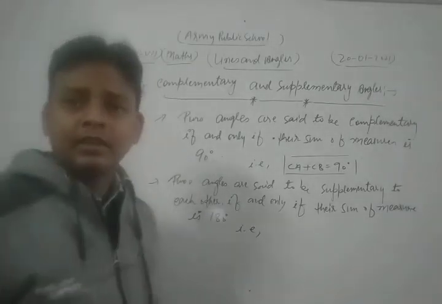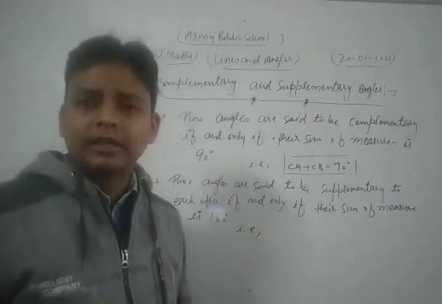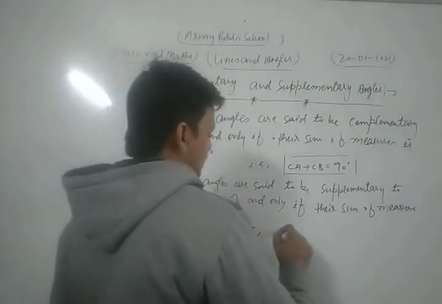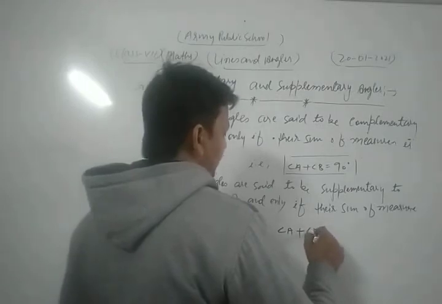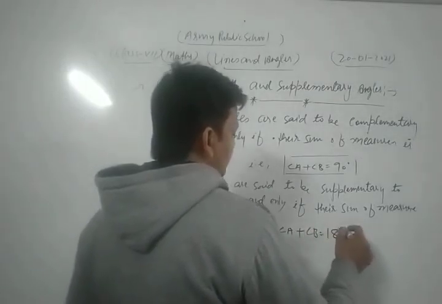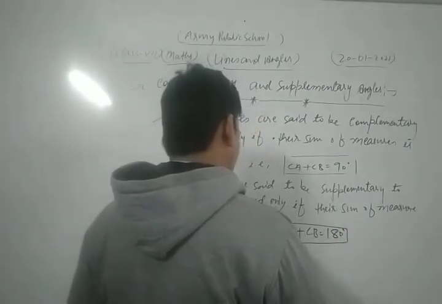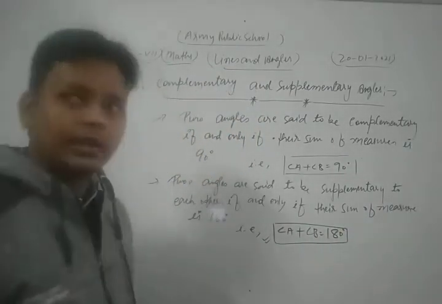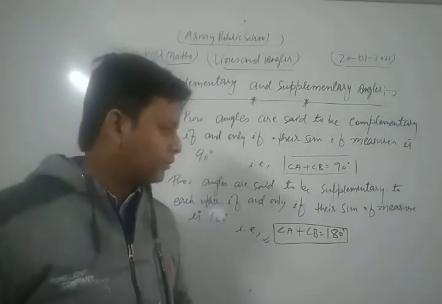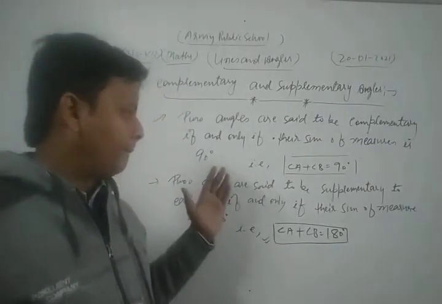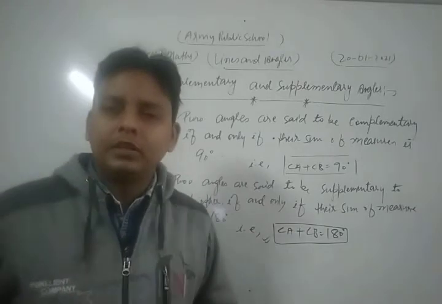Suppose, dear student, we have two angles, angle A and angle B. Since angle A plus angle B is equal to 180 degree, this is the concept of supplementary angles.